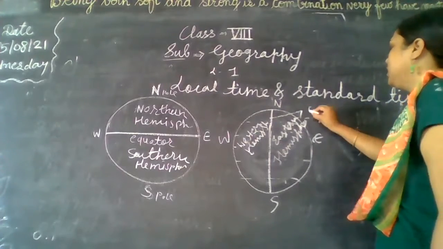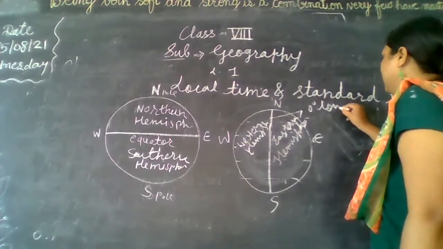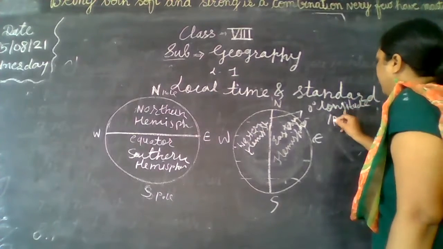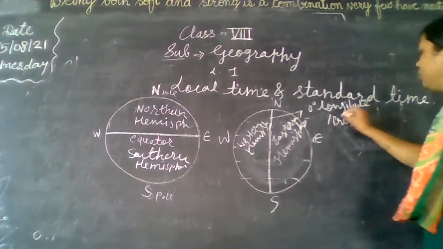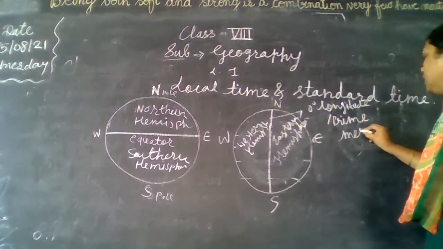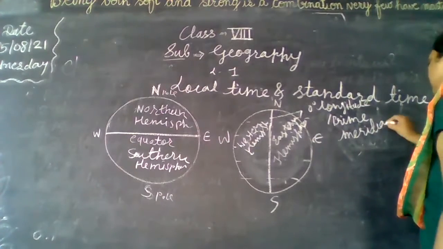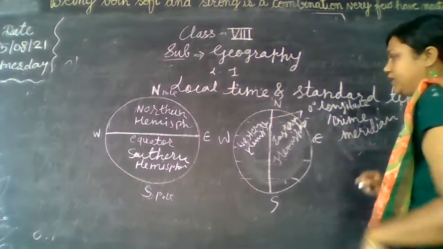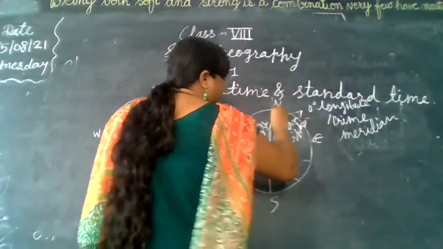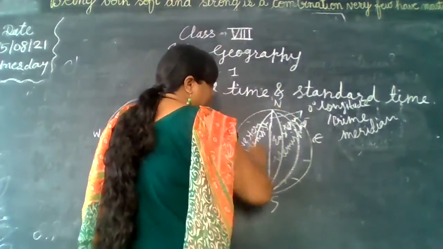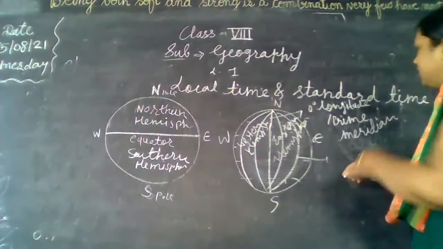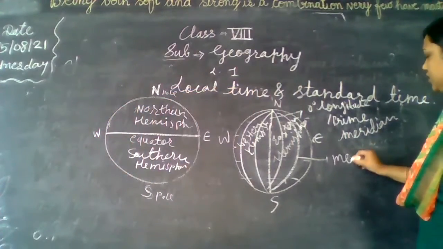This is called the 0 degree longitude, or prime meridian. These are the other meridians, which are called the meridians.